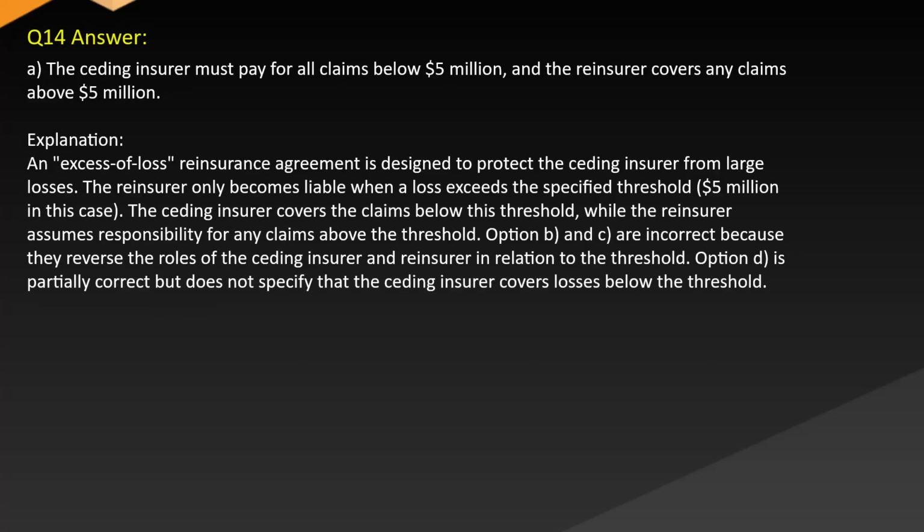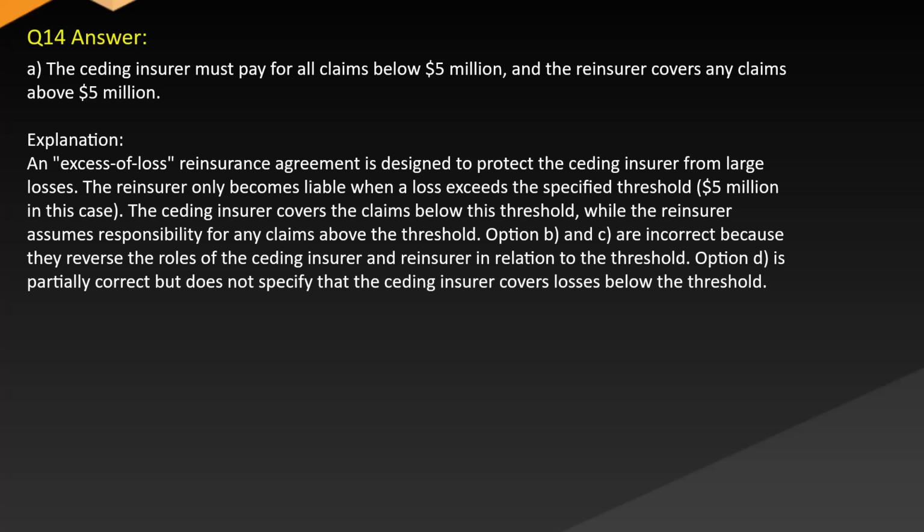Answer: A. The ceding insurer must pay for all claims below $5 million, and the reinsurer covers any claims above $5 million. Explanation: An excessive loss reinsurance agreement is designed to protect the ceding insurer from large losses. The reinsurer only becomes liable when a loss exceeds the specified threshold, $5 million in this case. The ceding insurer covers the claims below this threshold, while the reinsurer is responsible for any claims above the threshold.